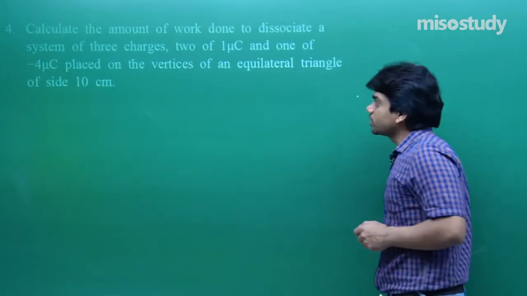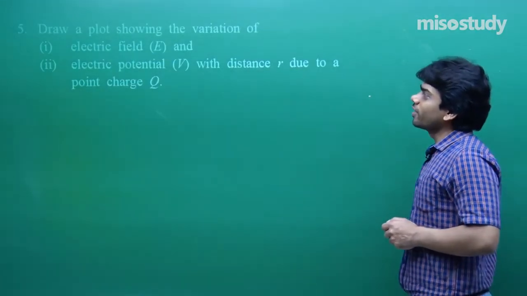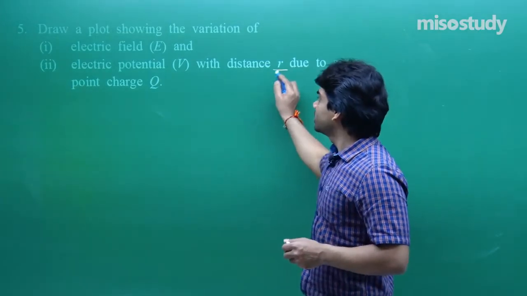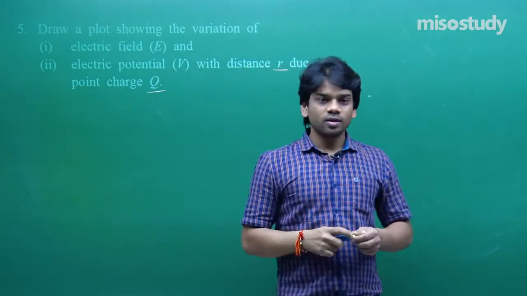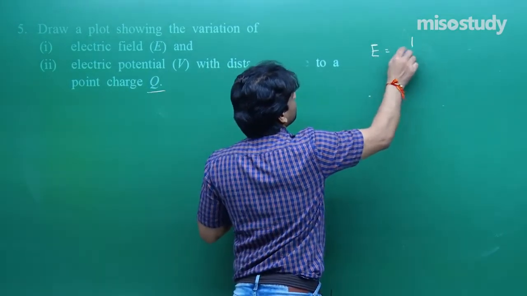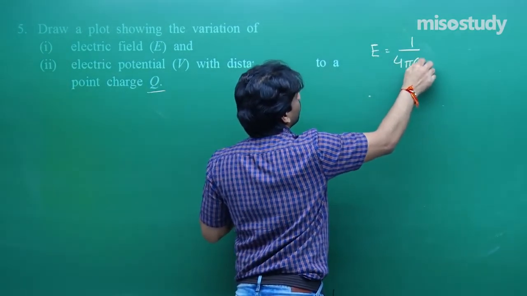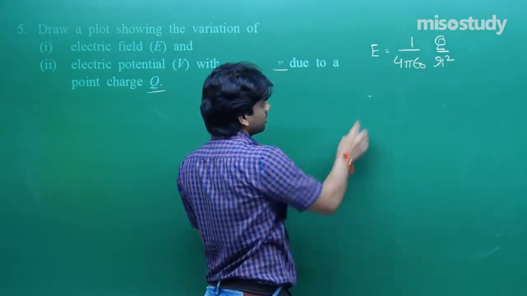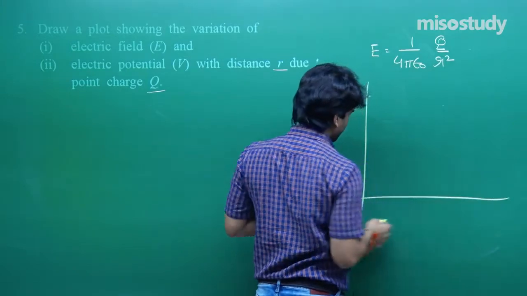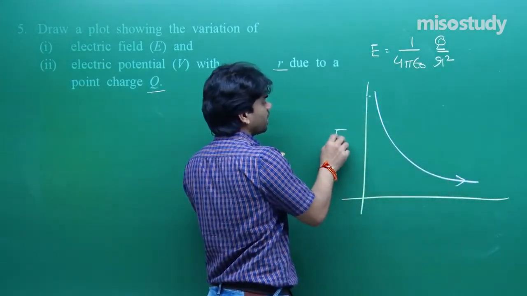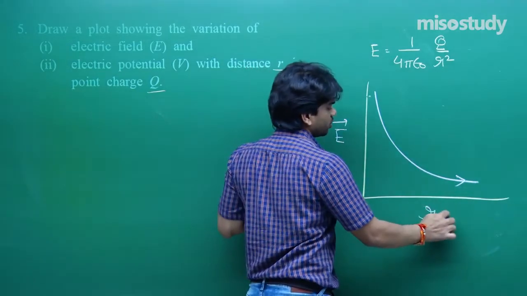Next question: draw a plot showing the variation of electric field E and electric potential V with distance r due to a point charge Q. Electric field E is given as 1 upon 4 pi epsilon naught Q by r square for a point charge. This question we have already done in the previous chapter also, and this is how the field varies with distance.